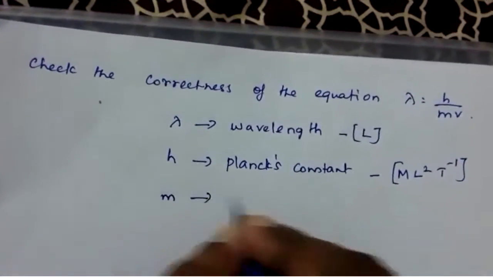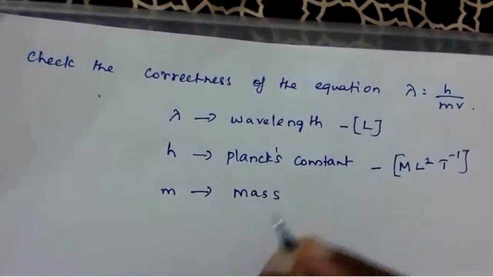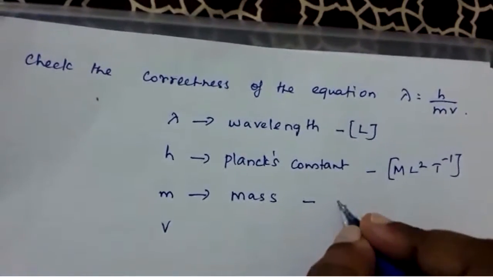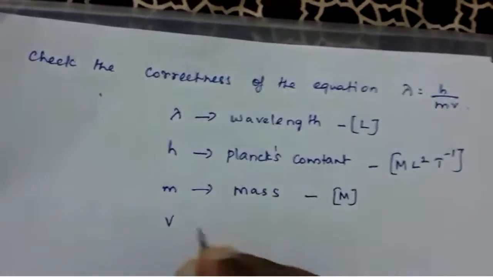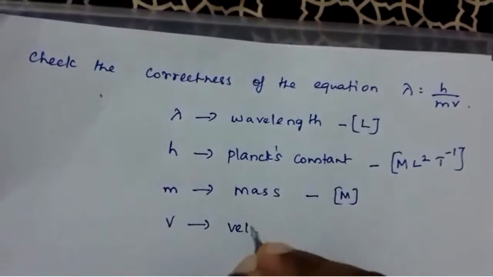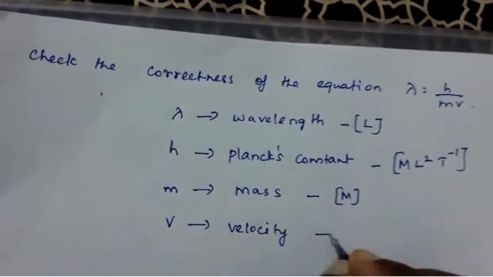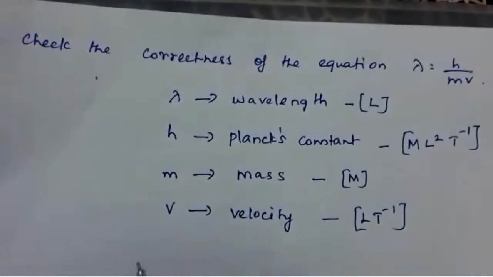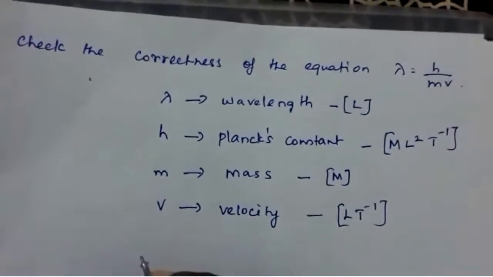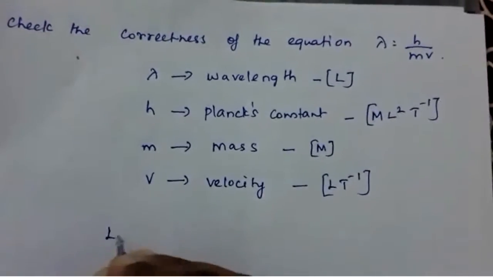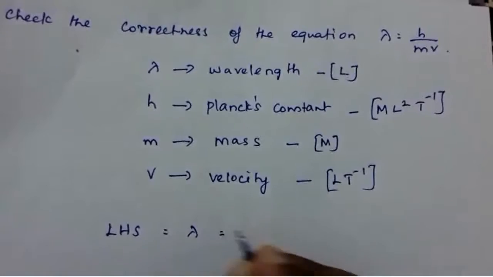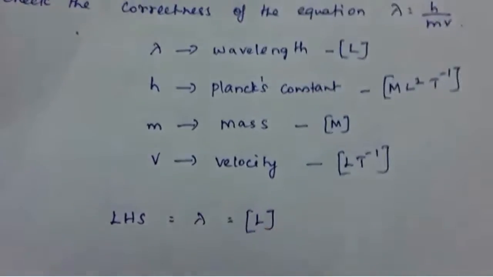M stands for mass. The dimension here is M. V stands for velocity. The dimension is LT raised to minus 1. Now applying the dimensions on the equation, I'll take the left hand side of the equation. Left hand side of the equation is lambda. Lambda is having the dimension L.